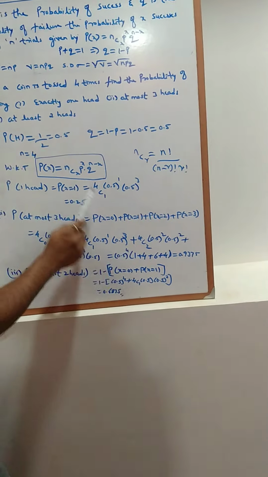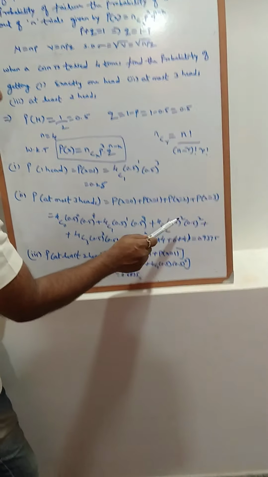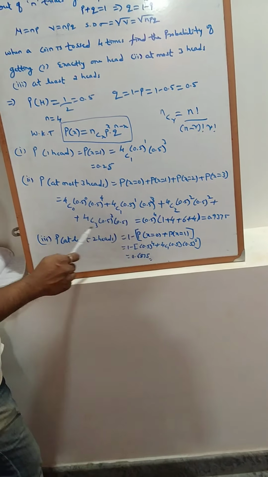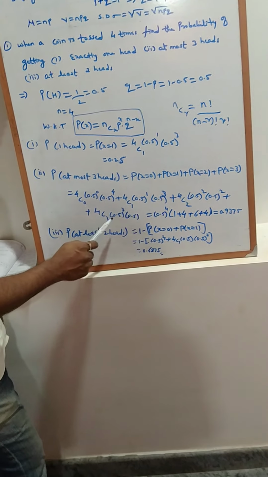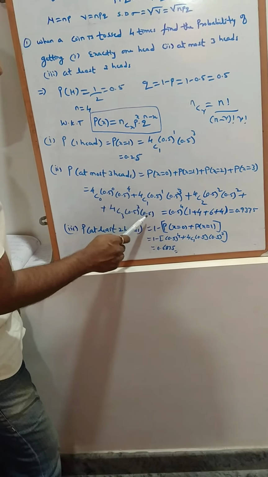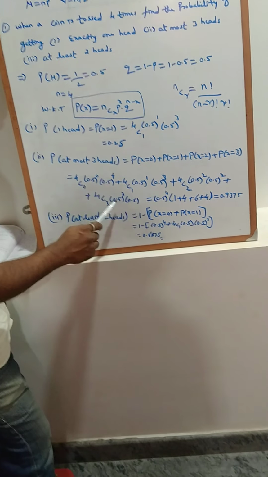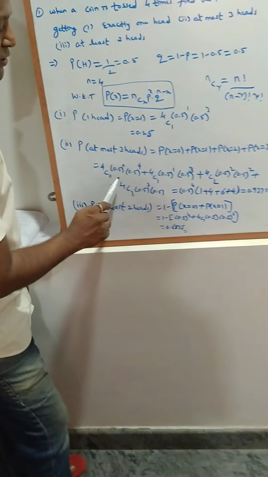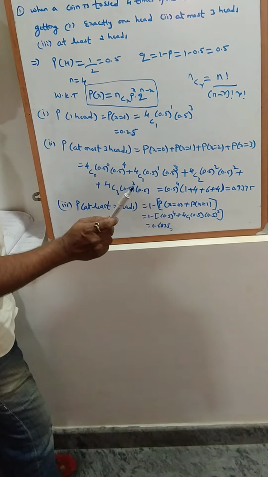Plus, put x equal to 2: 4C2, 0.5 square, 0.5 raised to 4 minus 2, which is 2. Plus, put x equal to 3: 4C3, 0.5 raised to 3 and 0.5 only, because 4 minus 3 should be 1. Then use the calculator and calculate this part.